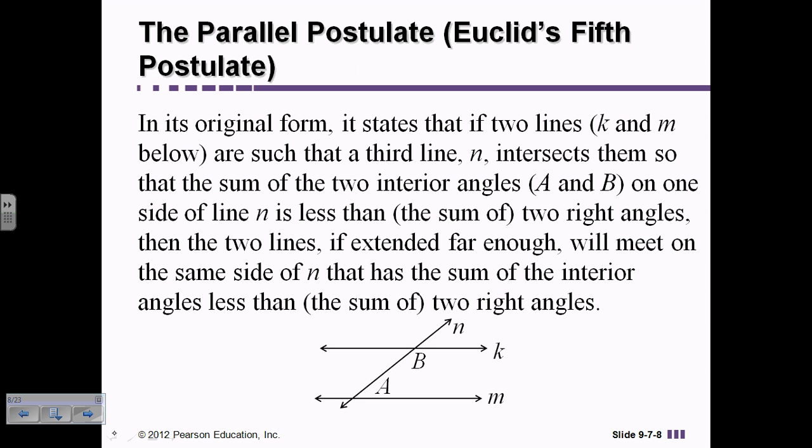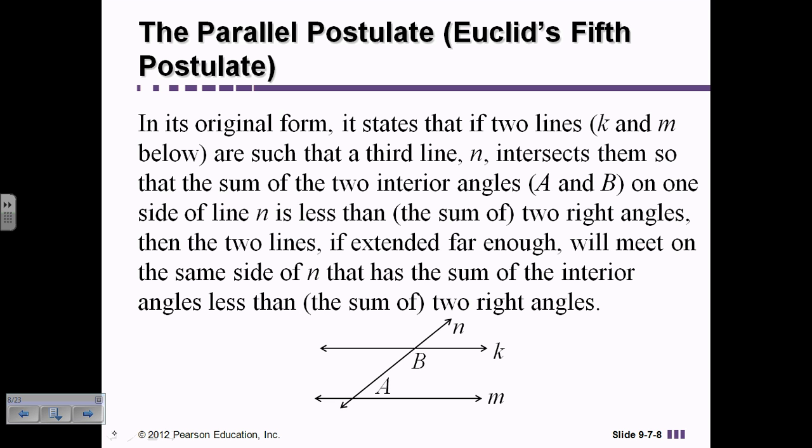And one of the reasons they argued so much is you'll notice that all of the other 9 are very short and simple and to the point. 2 points, you've got a line. A line goes in any direction infinitely. Given a point and a radius, you've got a circle. But what you see here is actually Euclid's entire 5th postulate.